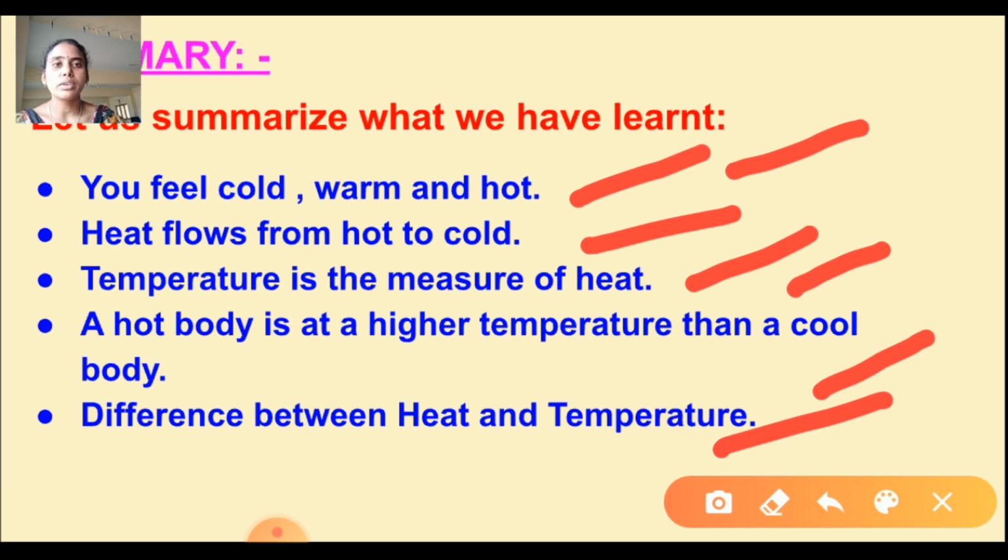And next, heat is a form of energy. Heat forms from different energies. What are those? Chemical energy, electrical energy and mechanical energy. And what is temperature? Heat flows from a body at higher temperature to lower temperature. And the difference between heat and temperature.